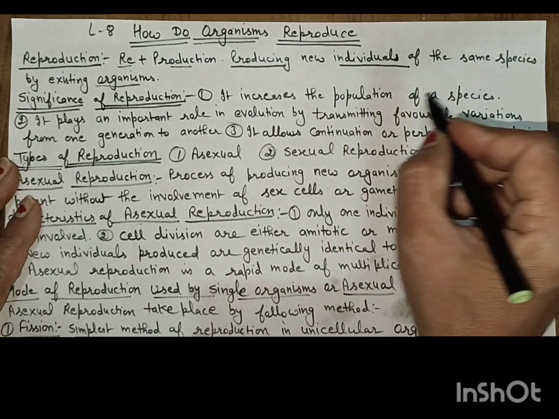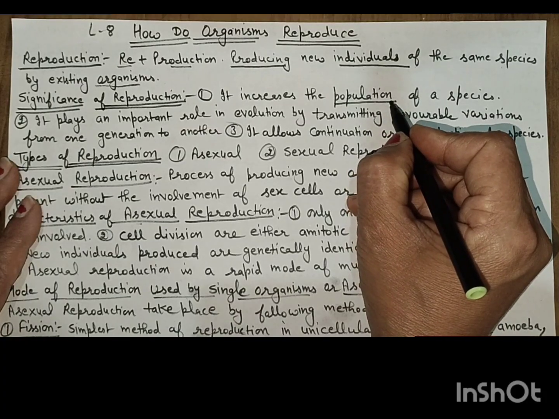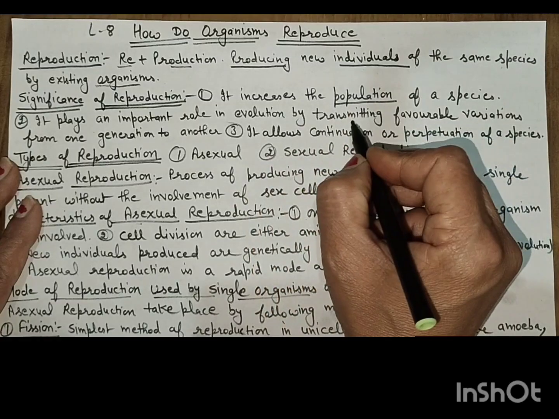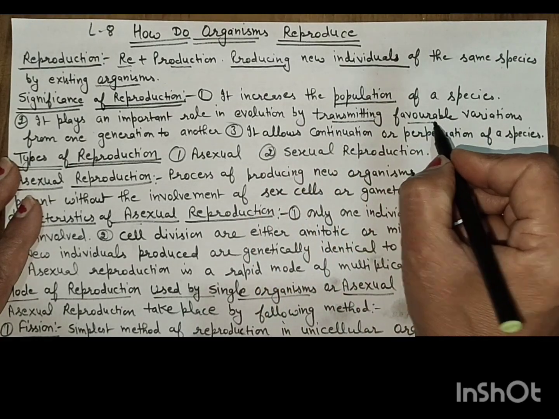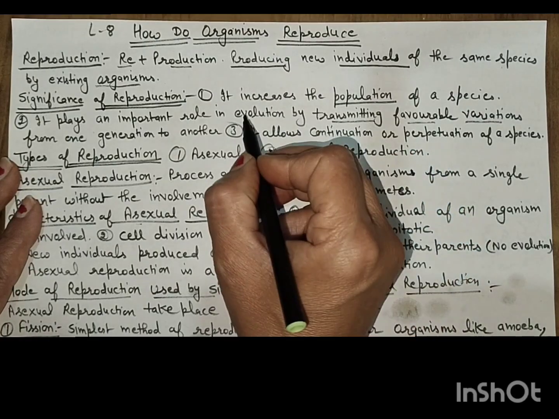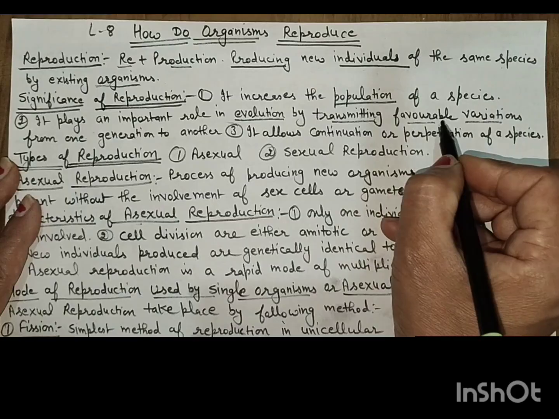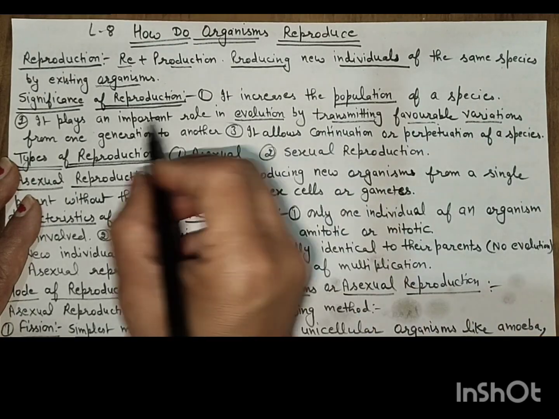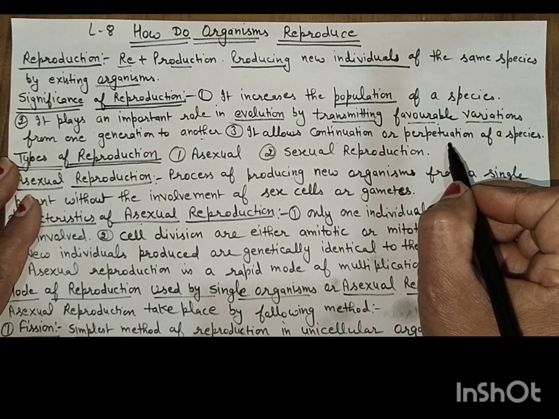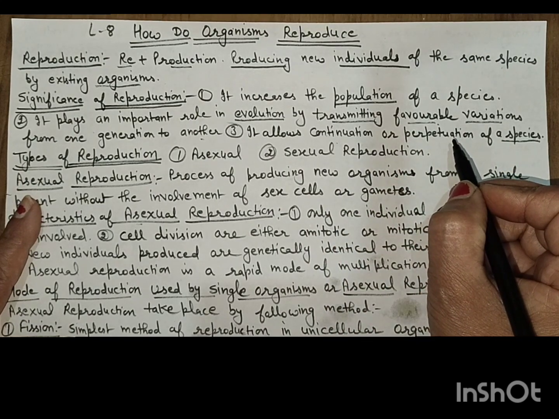Now, what is the significance of reproduction? It increases the population of a species. It plays an important role in evolution by transmitting favorable variations from one generation to another. It allows continuation or perpetuation of a species. It helps in the continuity of life.